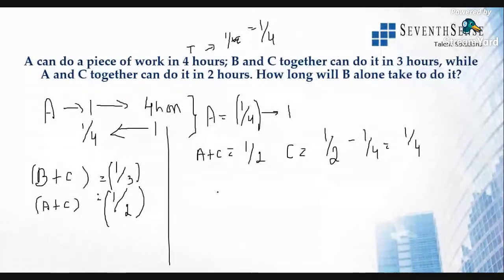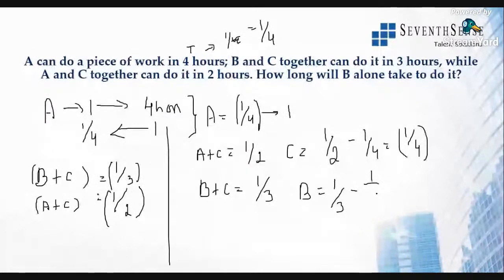So A plus C is half, and we got to know C: C completes 1/4 of the work in 1 hour. Now they're asking how long B alone will take. We have B plus C is equal to 1 by 3. So B will be 1 by 3 minus 1 by 4, since the C value is 1 by 4. What is the LCM? LCM is 12. So 4 minus 3, it will be 1 by 12.